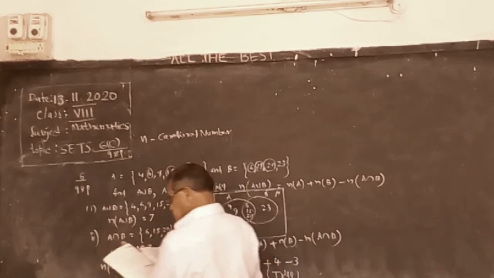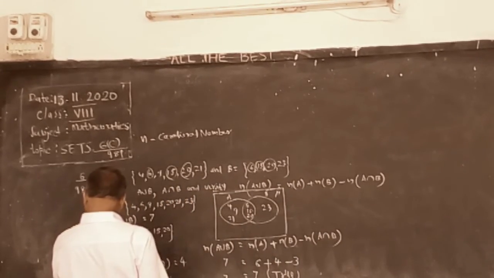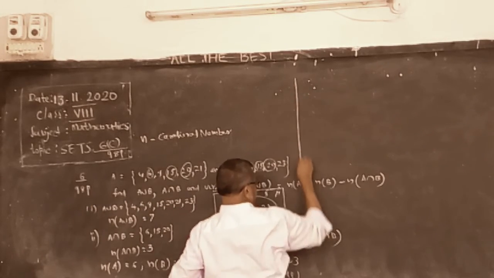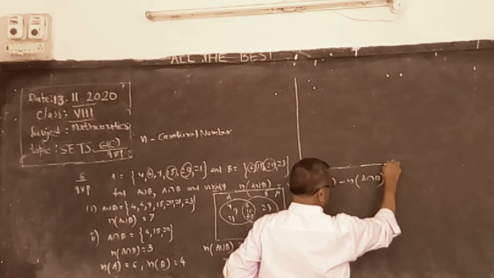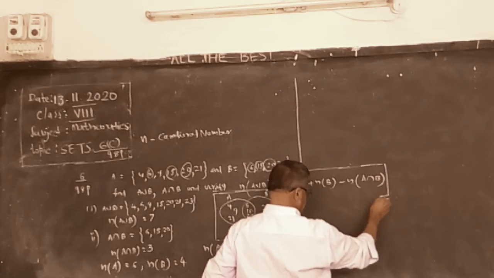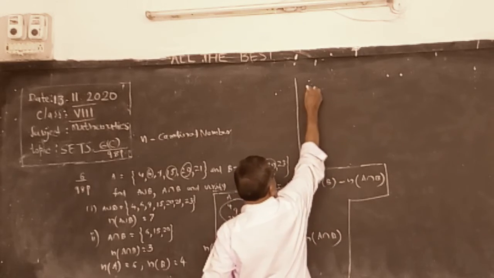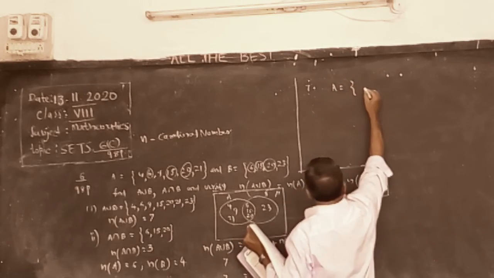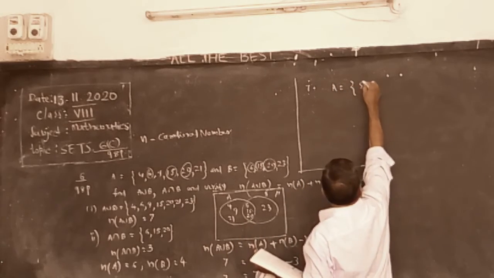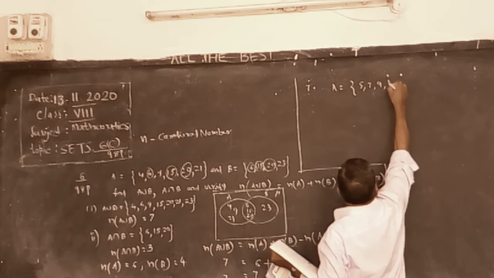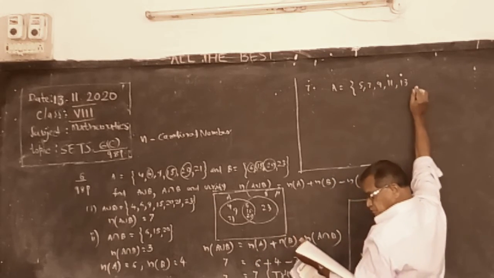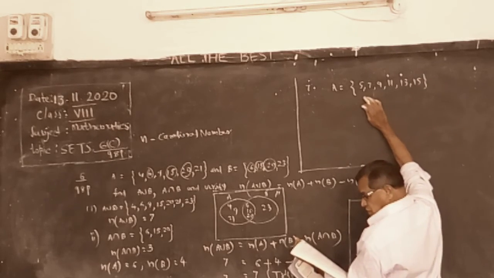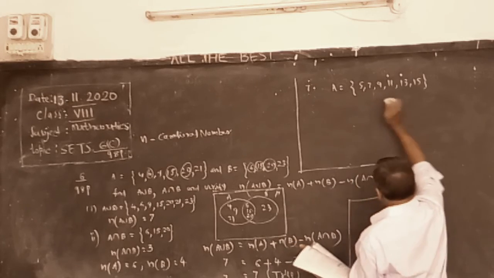And the seventh problem also, three sets are given. 7th: A is 5, 7, 9, 11, 13.